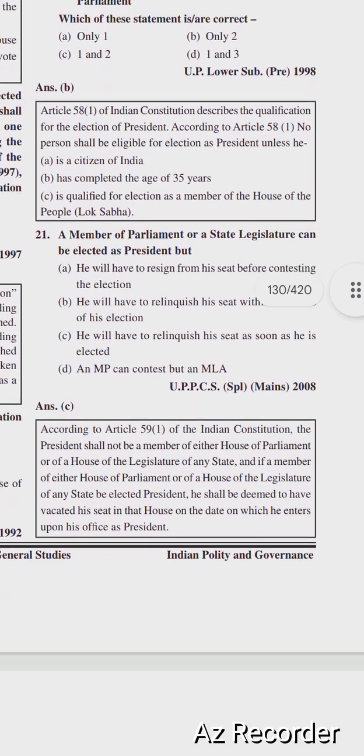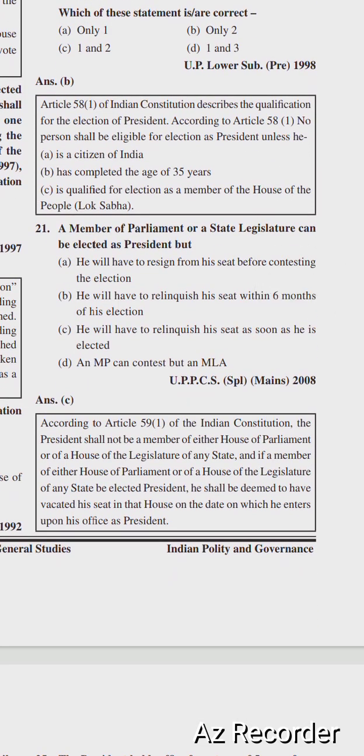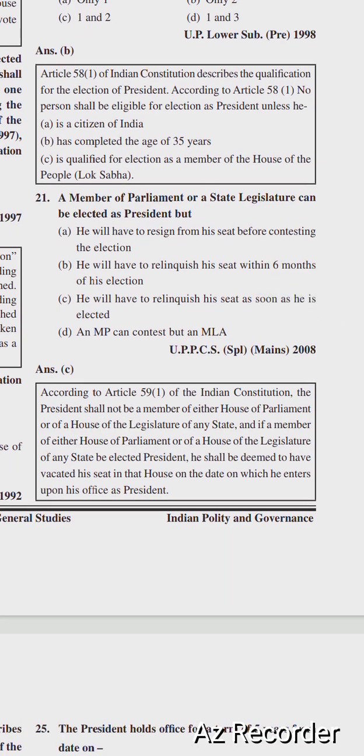So next question is, a member of Parliament or a state legislature can be elected as President, but he will have to resign from his seat before contesting the election. He will have to relinquish his seat within 6 months of his election. He will have to relinquish his seat as soon as he is elected, as MP can contest but as an MLA. Right option is option number C. He will have to relinquish his seat as soon as he is elected.